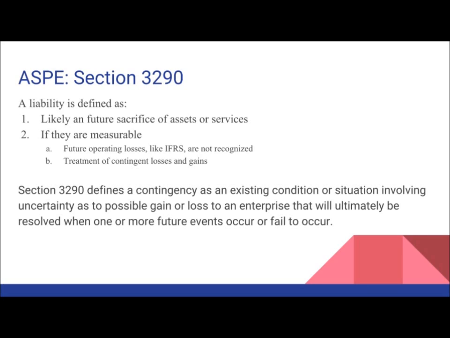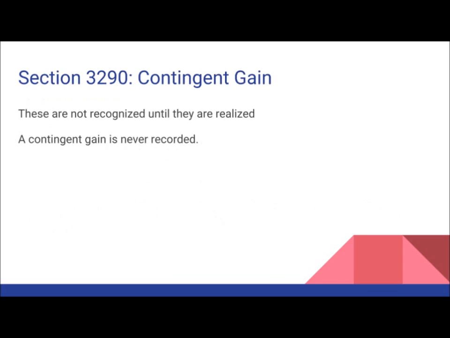Section 3290 defines a contingency as an existing condition or a situation involving uncertainty as to possible gain or loss to an enterprise that will ultimately be resolved when one or more future events occur or fail to occur. On the flip side, a contingent gain is never recorded under ASPE. They are not recognized until they are realized.